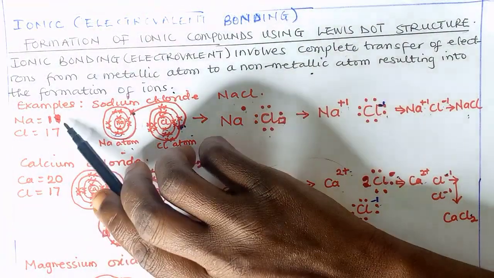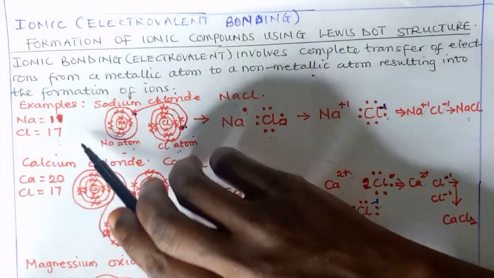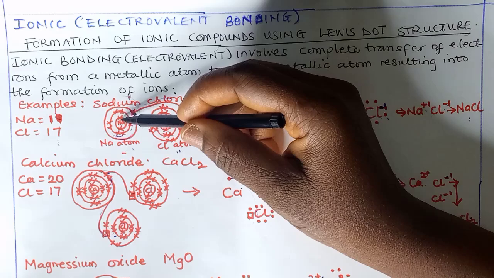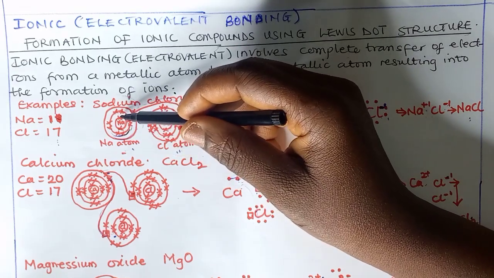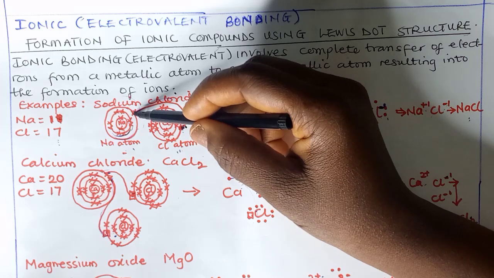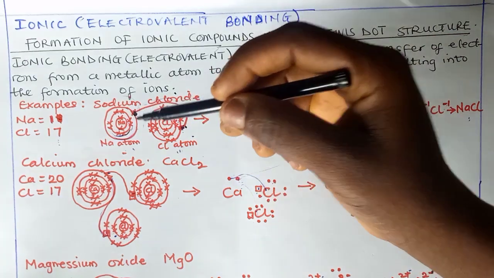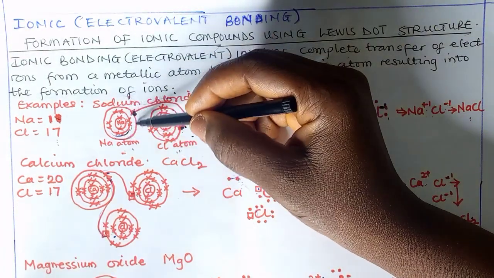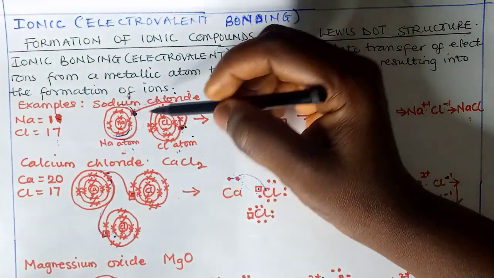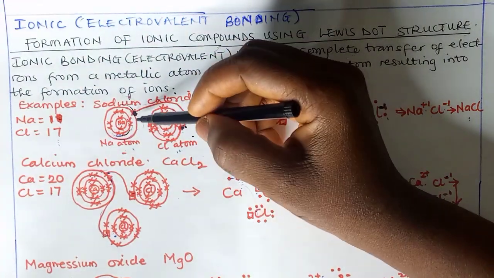Take for instance now, you need the knowledge of atomic number here. Sodium is 11. If you arrange sodium, you have 2 on the first shell, 8 on the second shell, and then the last shell takes the remaining 1, which makes 11. So it has 1 valence electron. It cannot gain 7 to attain an octet structure, but it can easily give out 1 here. So it will willingly give out.